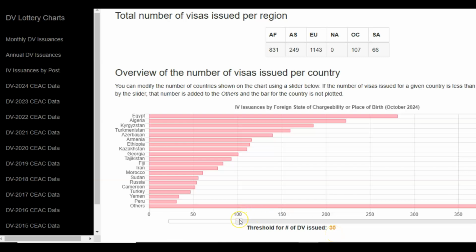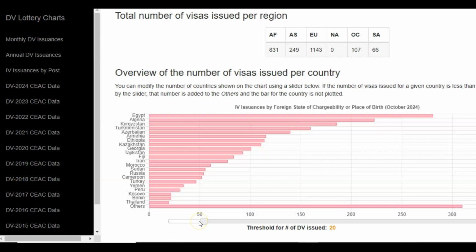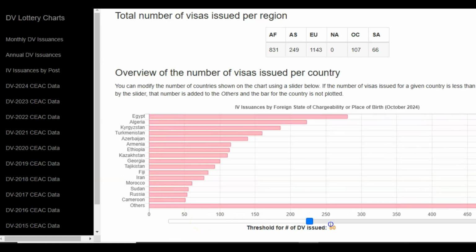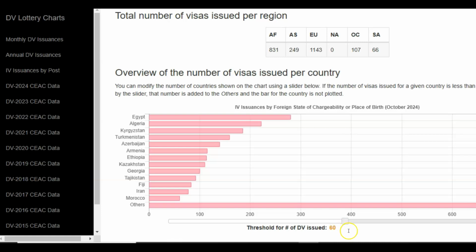Now, you could increase or decrease the threshold here by moving it to the left side. We are going to see that the threshold decreases. To the right side increases the threshold, and so on. So whenever you move this bar either to the left or to the right, it changes the threshold, and the countries that are shown whenever the threshold changes are the countries that receive that number of visas at least.